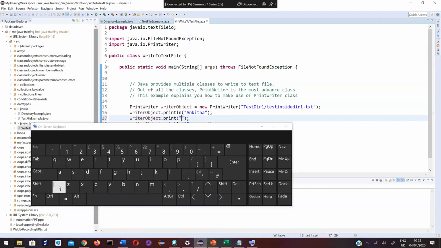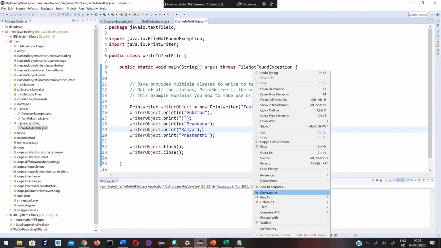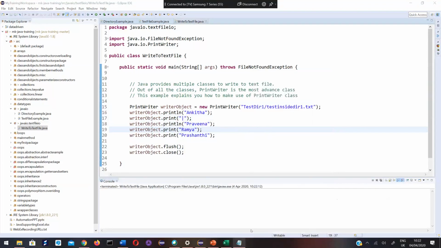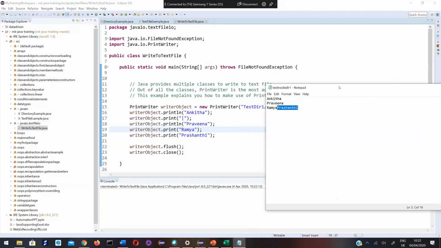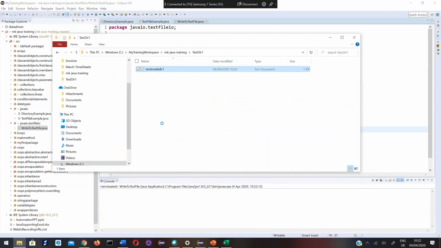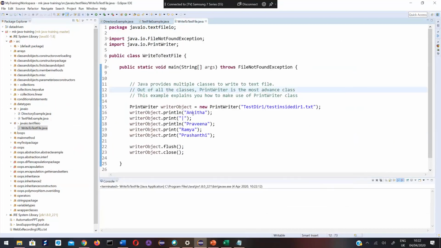Where is the pipe? Okay. If you close and reopen it again, the pipe got printed. So in your program, you can do whatever you want to do. I'll just go with println for each of them so that they get printed on a different line.